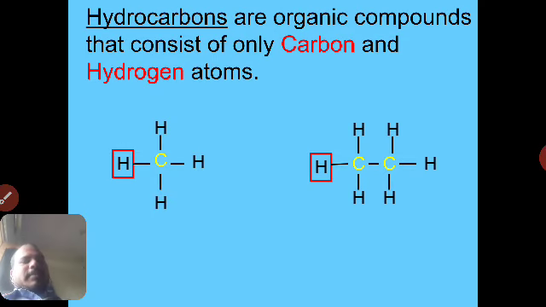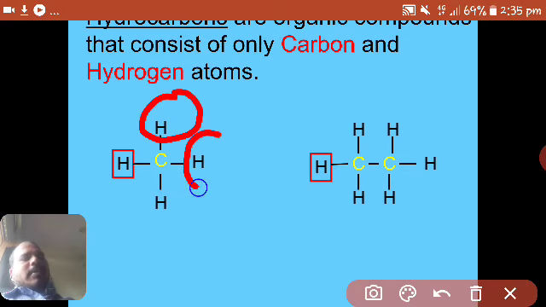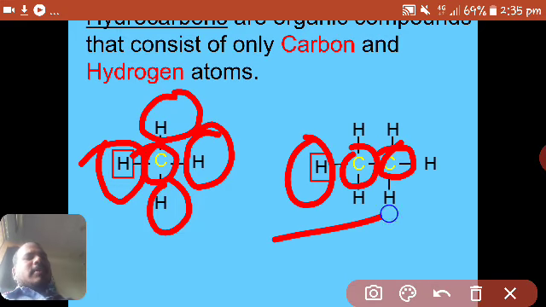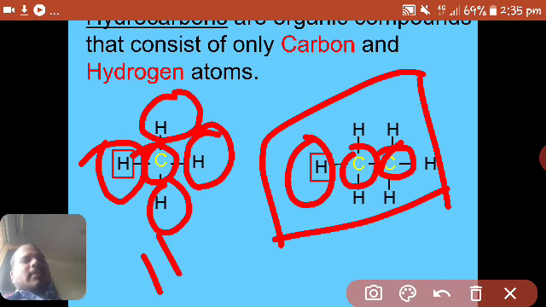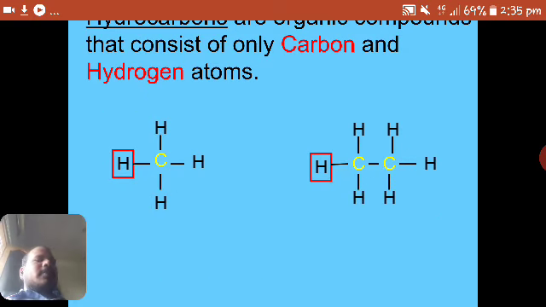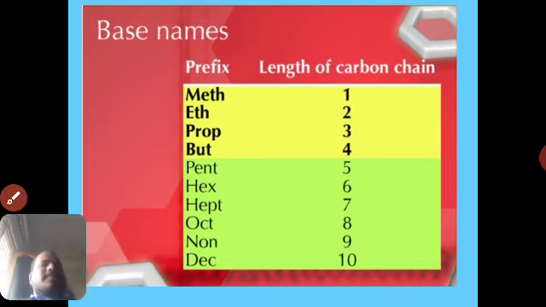Again, I am saying that if there is one carbon atom in a molecule, the name of the compound should start with meth. If there are two carbon atoms, eth. Three carbon atoms, prop. Four carbon atoms, but. For five carbon atoms, pent. For six carbon atoms, hex. For seven carbon atoms, hept. In the same manner, we can name any organic compound.